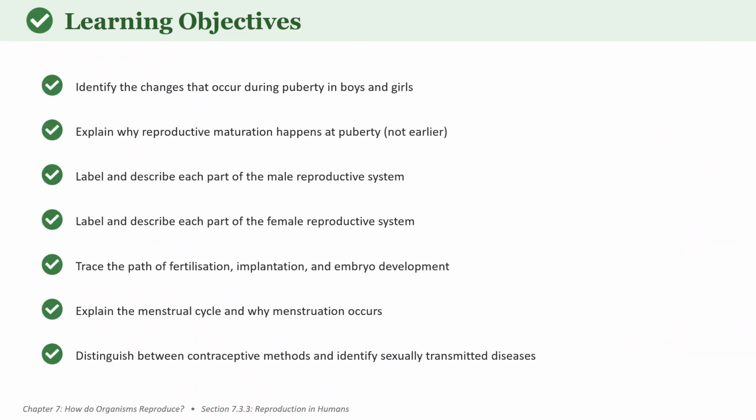Today we are going to see class 10 science chapter 7, reproduction in human beings. So today we'll be learning about the changes that occur during puberty in boys and girls, and also why reproductive maturation happens at puberty, and we are going to learn about the male and the female reproductive system and trace the path of fertilization, implantation and embryo development.